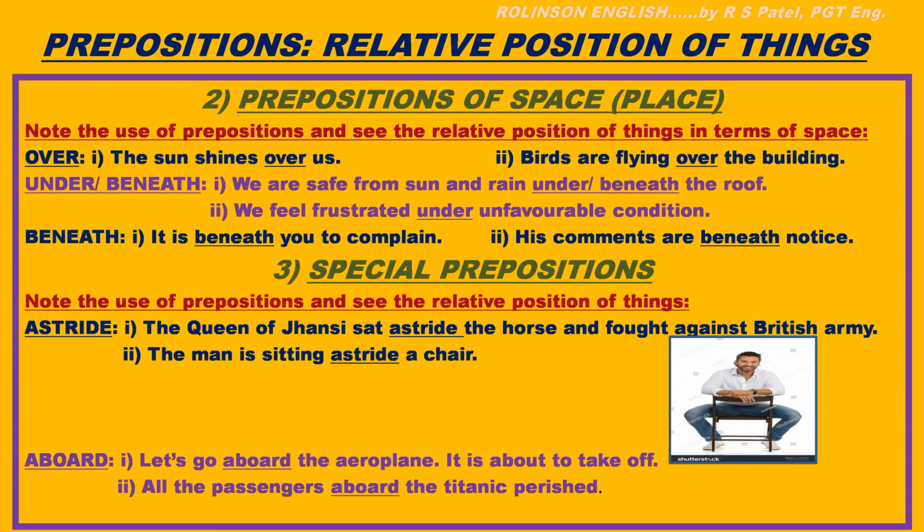Now, special prepositions. Note the use of prepositions and see the relative positions of things. Astride here. The Queen of Jhansi sat astride the horse and fought against the British Army. Right? Queen of Jhansi and horse. The relative position with astride. Alright. The man here in this figure, you notice the man is sitting astride a chair.